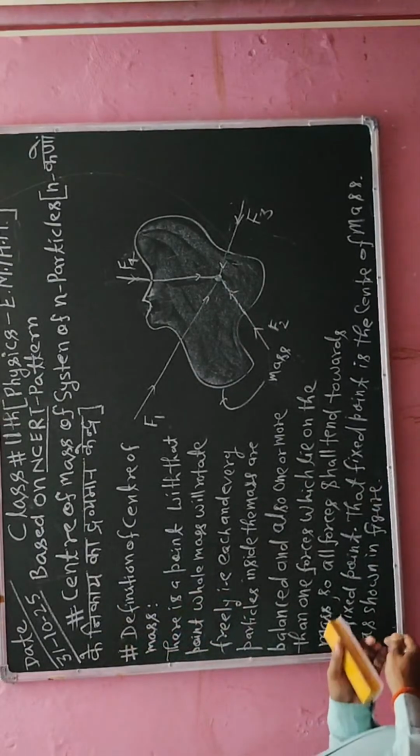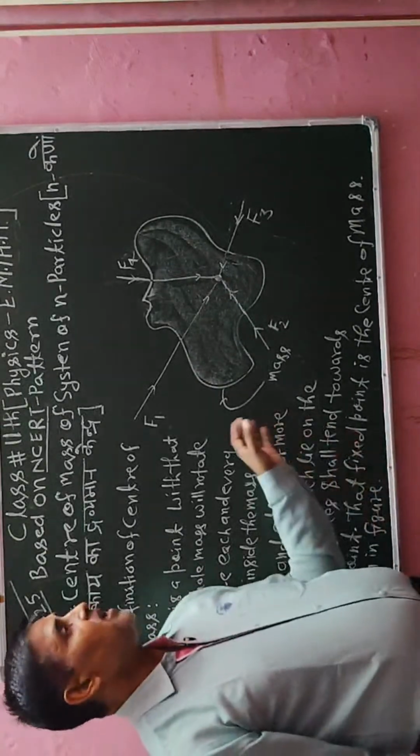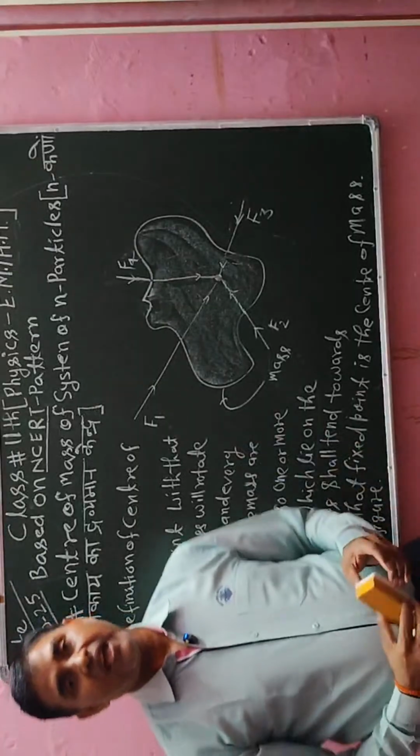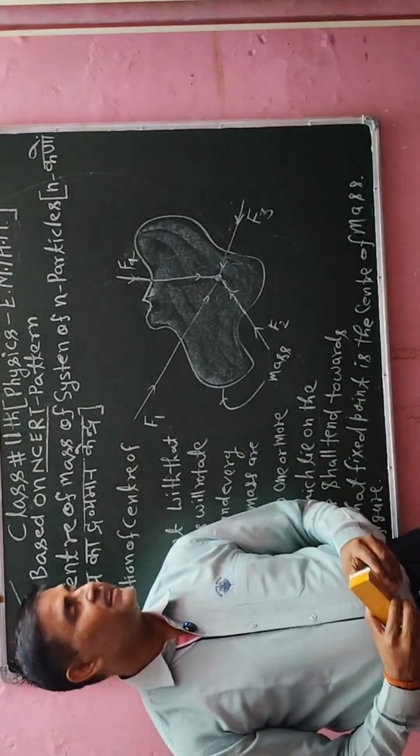Okay, so all the information about the center of mass I have explained here clearly.